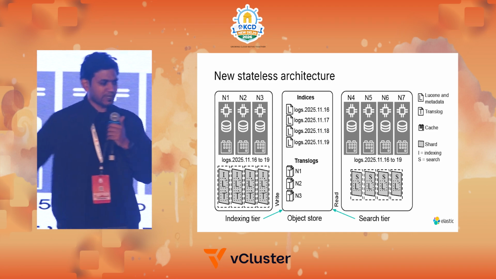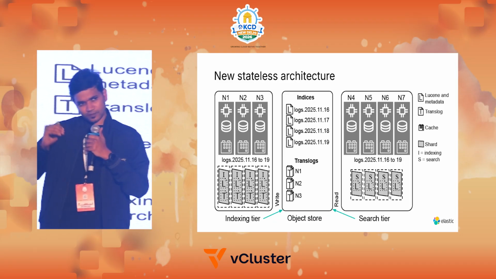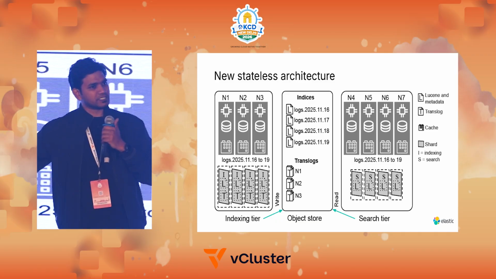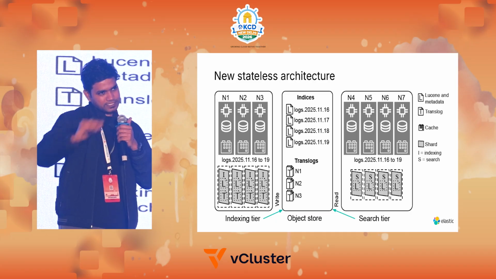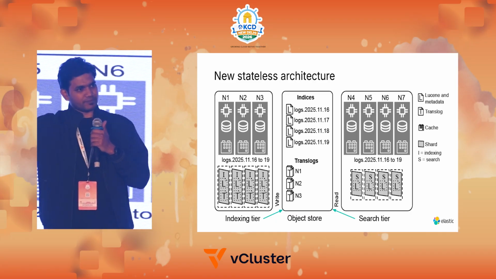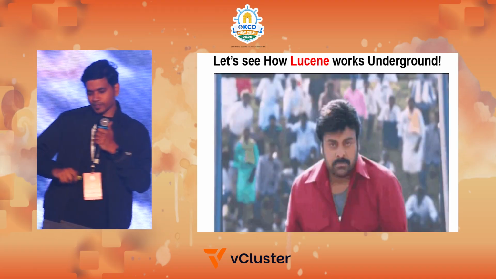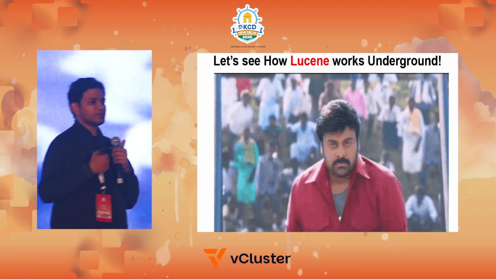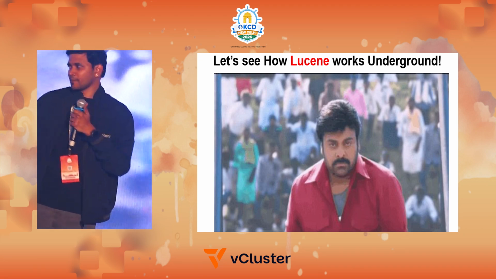So like I was saying, the indexing tier has Lucene segments and translogs, and these do not actually get stored on the disk of the nodes; it is basically just for the cache layers. This loads for some time, and then once it occurs, it creates a commit and sends this to the blob store after some time. Once we got into this stateless design, we were trying to understand how Lucene works. That's when we were able to make much more impact on performance and efficiency.